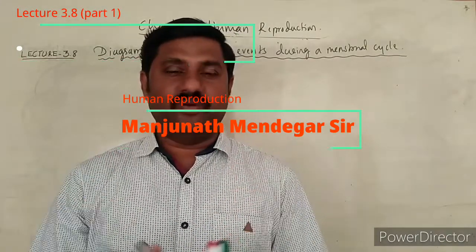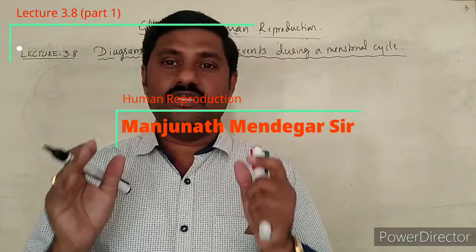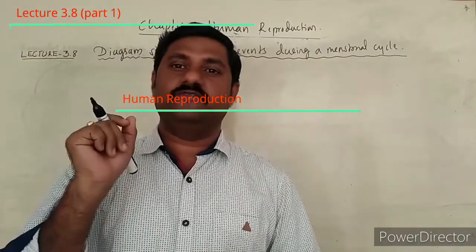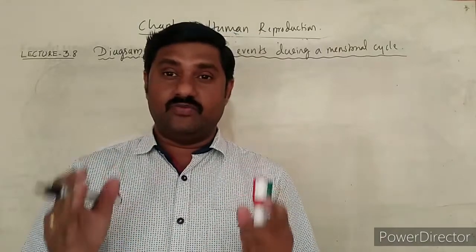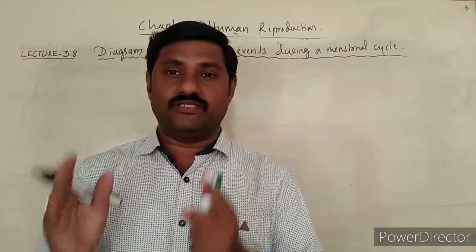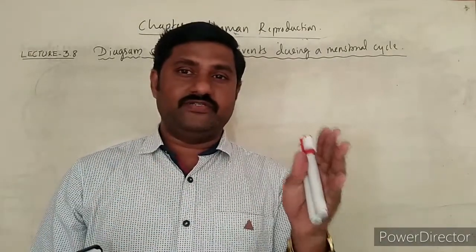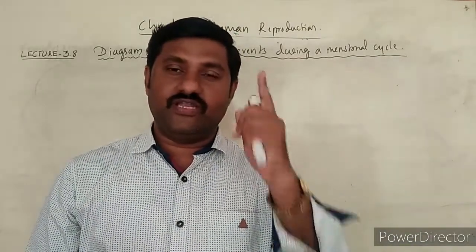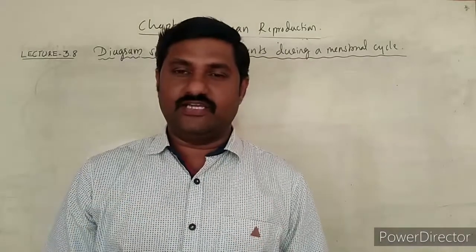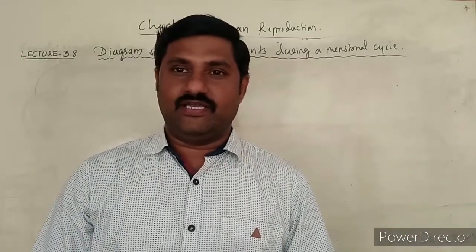You have to remember it in your mind. Why? Because many of the MCQs arise from this part itself. Hormonal levels as well as hormonal secretion in all the events of this reproduction have to be remembered, which is a very important one, right? So let us start with the diagram now.